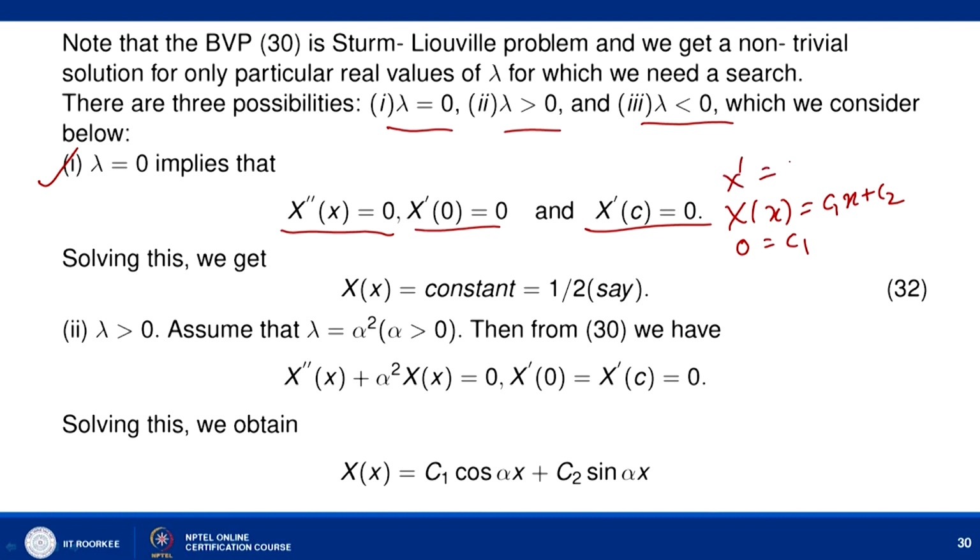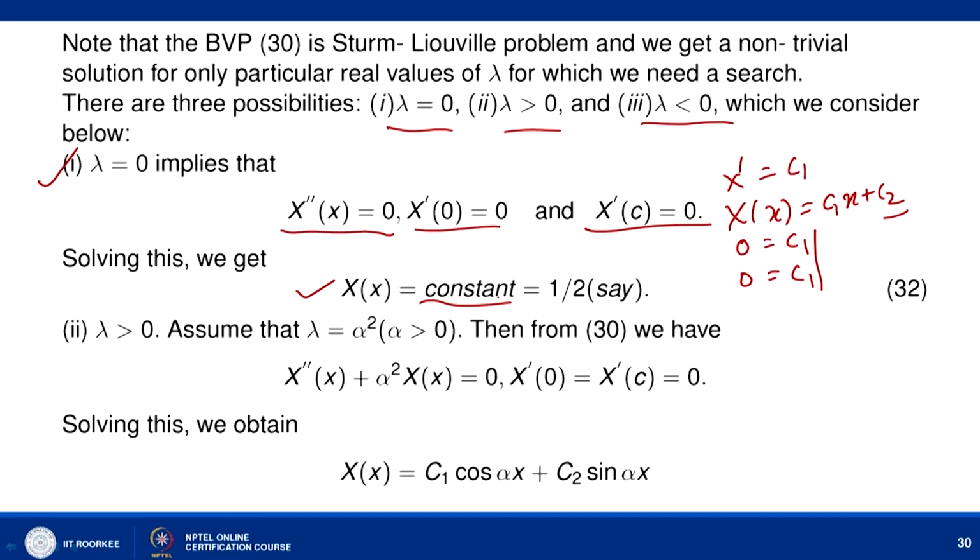X dash is basically c1, so X dash 0 equal to 0 means c1 equal to 0, and X dash c equal to 0 also gives 0 equal to c1. So we have only c1 equal to 0, which means X of x has to be c2. Solving this, we get X of x equal to just a constant value.